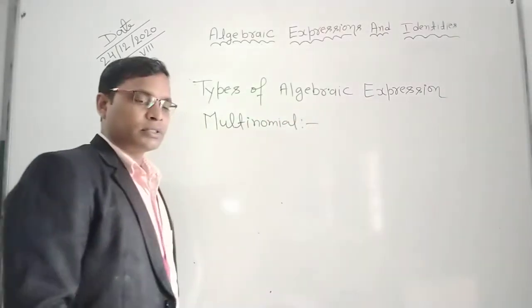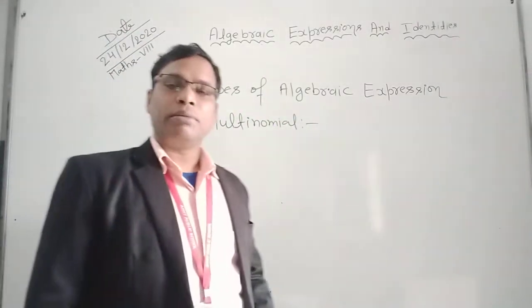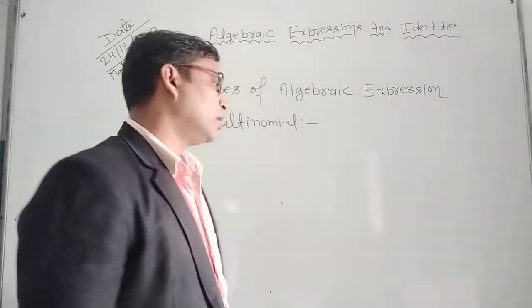What is a multinomial? An algebraic expression having two or more terms is called a multinomial.